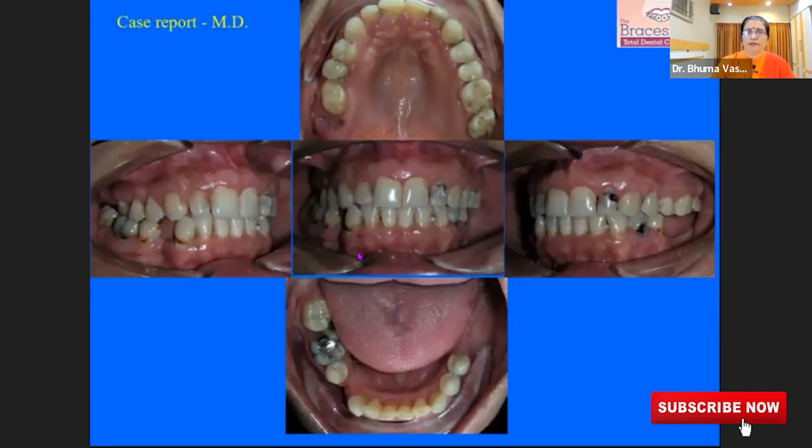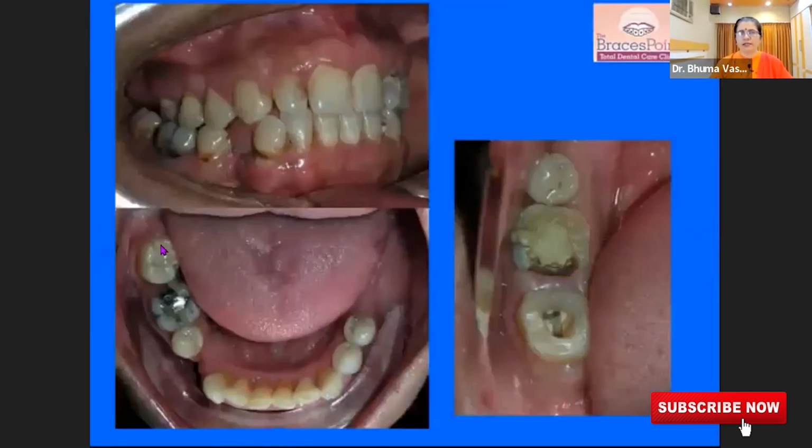Now as you look at the picture, you will also be able to notice that, okay, this is decayed, this is decayed, oh, there is something wrong here also, right? So the eyes will see what the mind knows. We have already shared what decay is, how it looks. So now you know that this is a case in which there are multiple teeth which are decayed. I think there is something missing here, right? Now you can also see that.